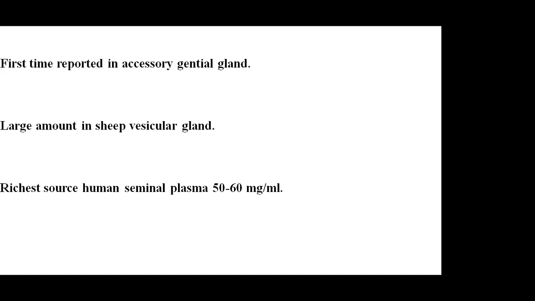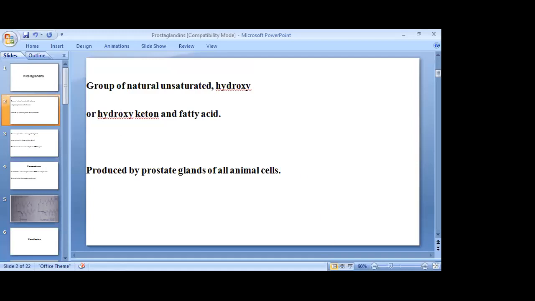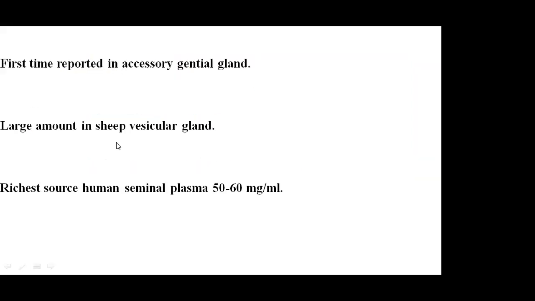And the richest source in human beings is our seminal plasma, where 50 to 60 mg per ml of this prostaglandin exists, right? So this is also an important point: from where we can extract it, and where the highest amount of this compound is found.